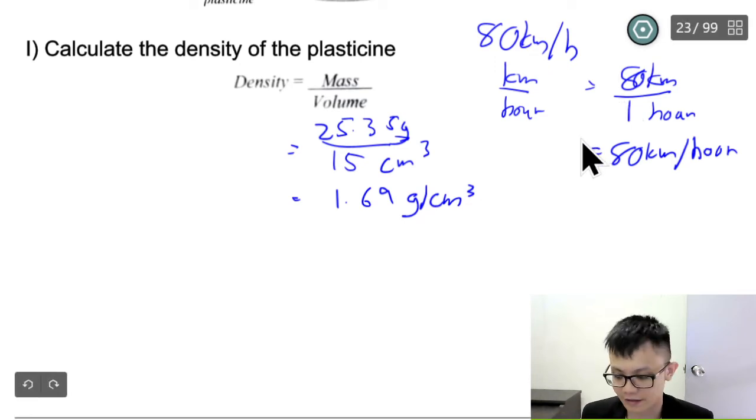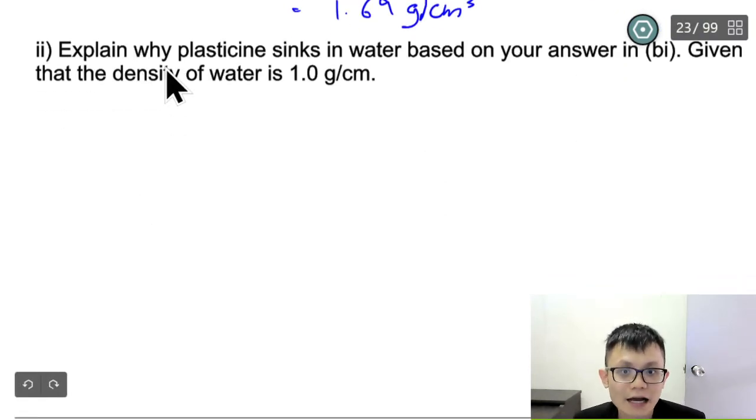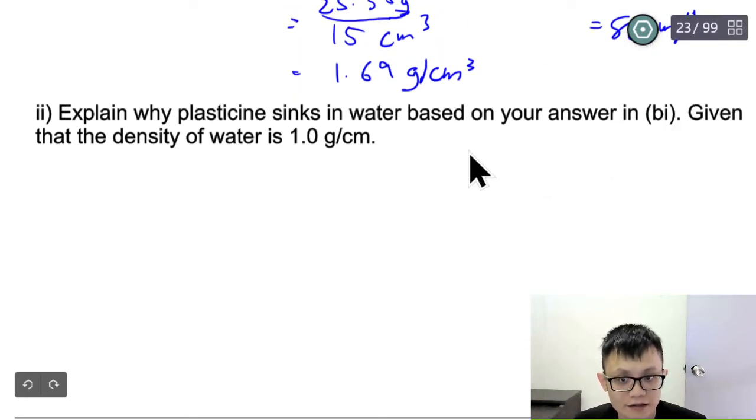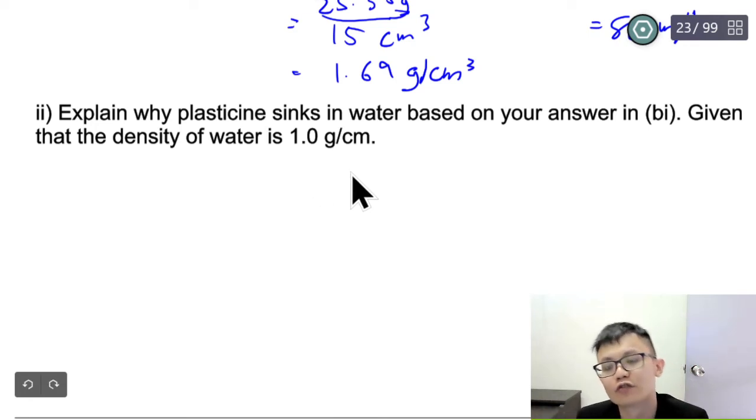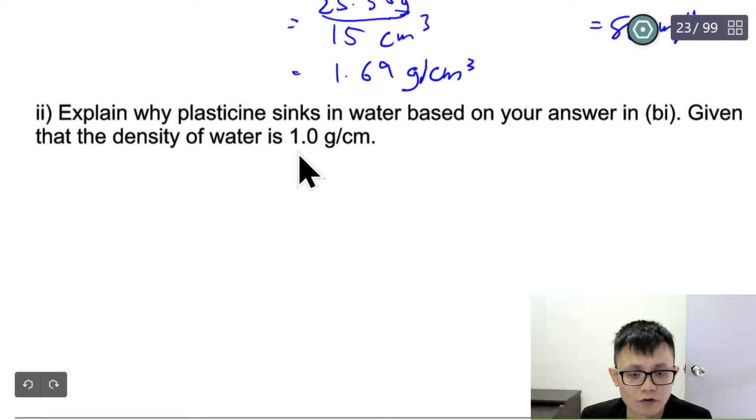Okay, next question. Explain why plasticine sinks in water based on your answer in B1. Given the density of water is 1 g per cm cubed. So basically this one we need to know is the density of water is 1 g per cm cubed.